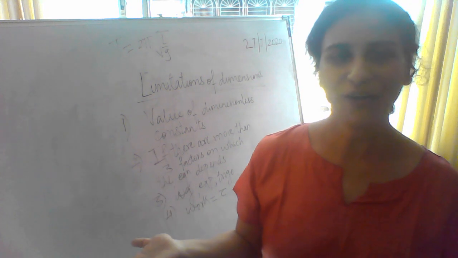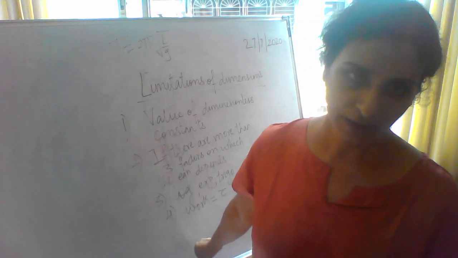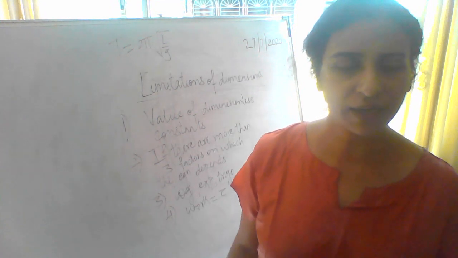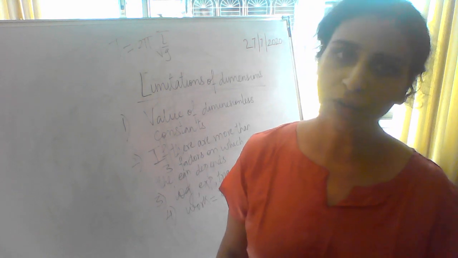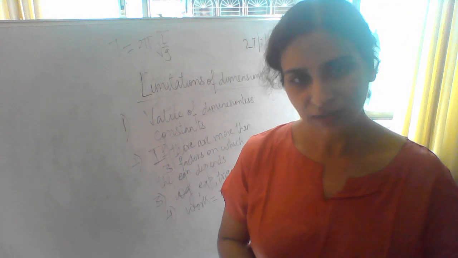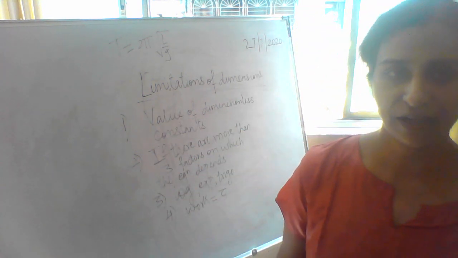So dimension cannot differentiate it. It is a limitation of dimension. For torque also the same answer I am getting, and work also the same answer, though the meanings are very different. So these are the 4 limitations that we have discussed today.